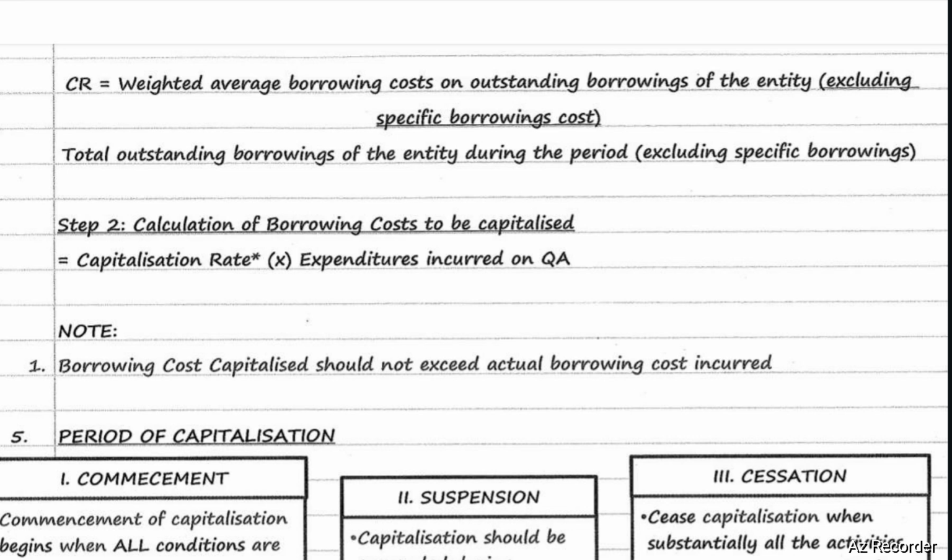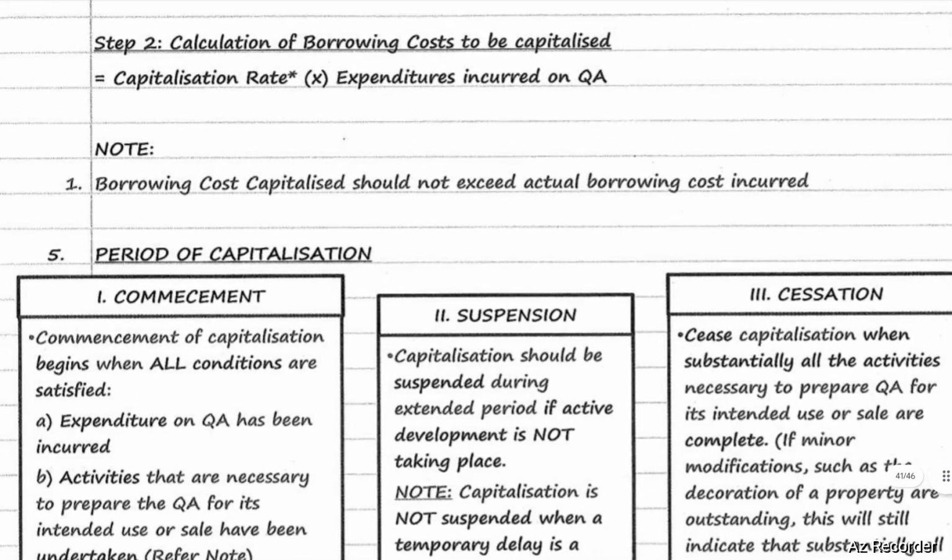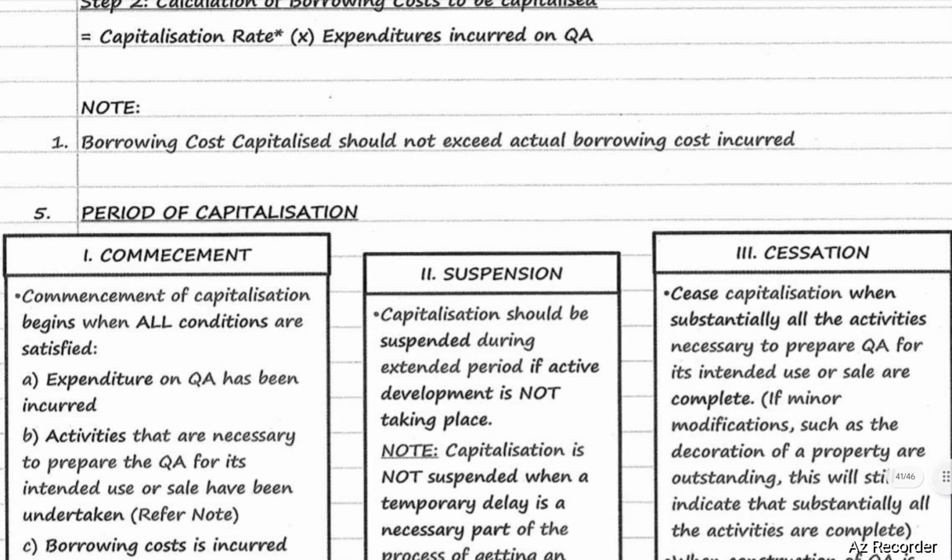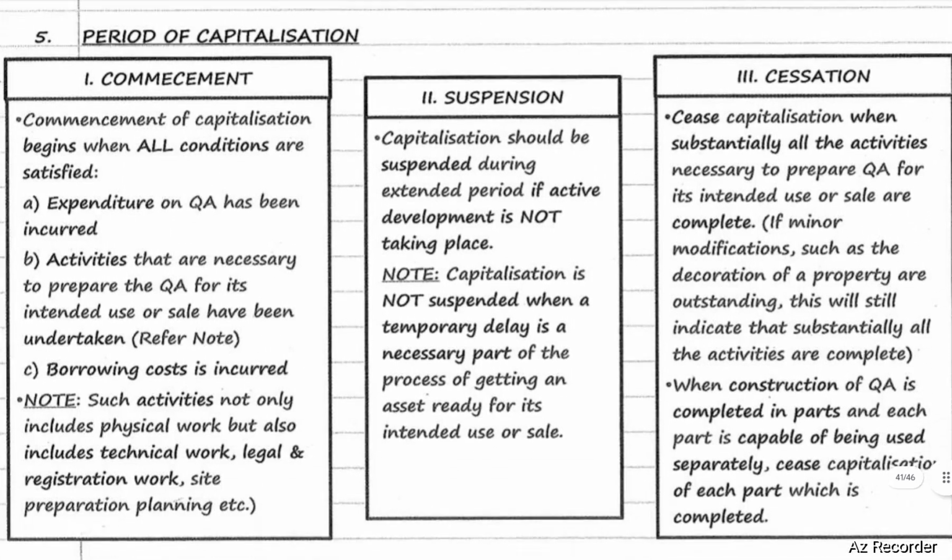Step 2, calculation of borrowing cost to be capitalized. That is capitalization rate into expenditures incurred on qualifying asset. Borrowing cost capitalized should not exceed actual borrowing cost incurred. Period of capitalization. Commencement of capitalization.